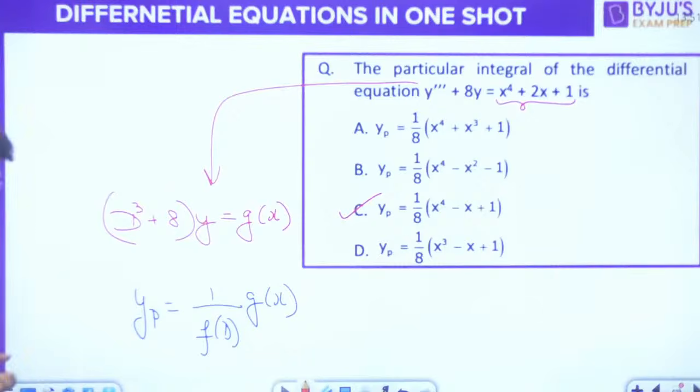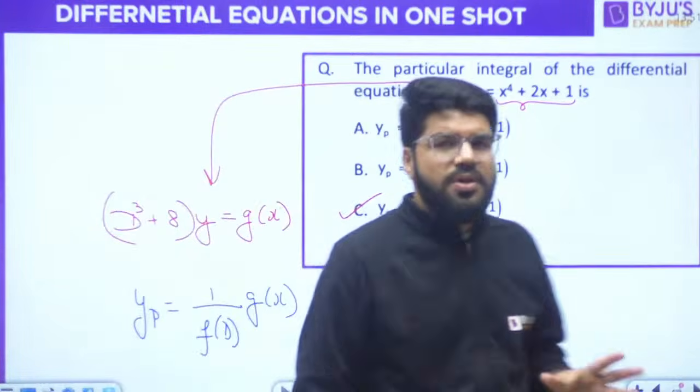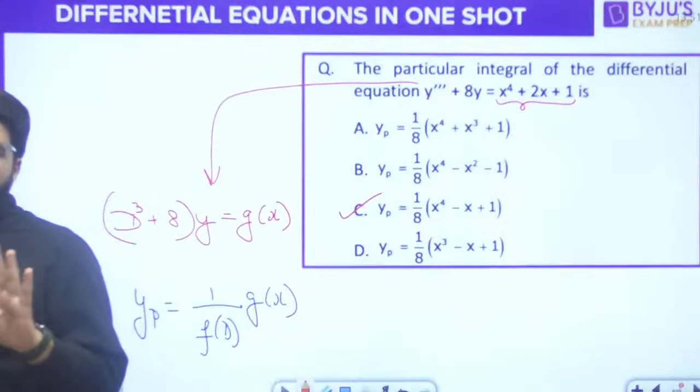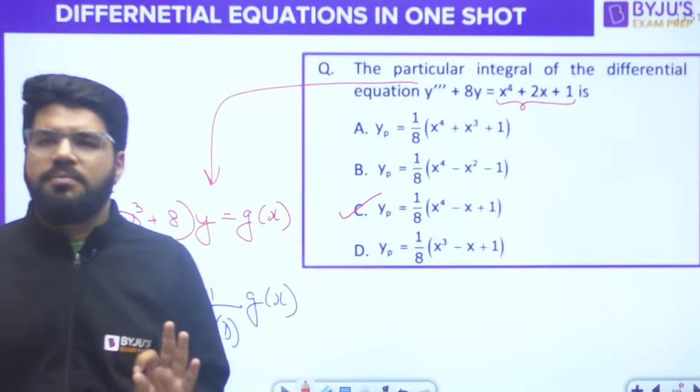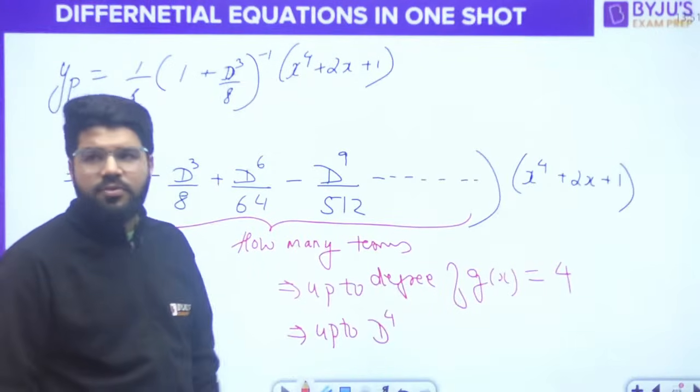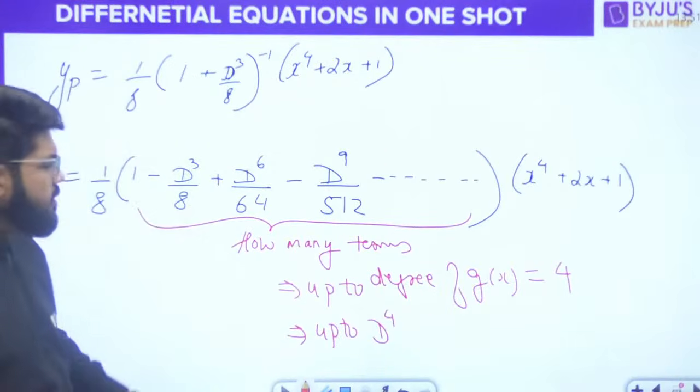So up to the 4th degree, whether it is 2 terms or 3 terms, don't remember that. If it is a 4th degree polynomial, go up to the D power 4 term. Up to what? Up to the D power 4. That is important.